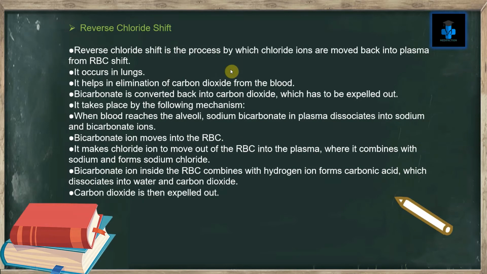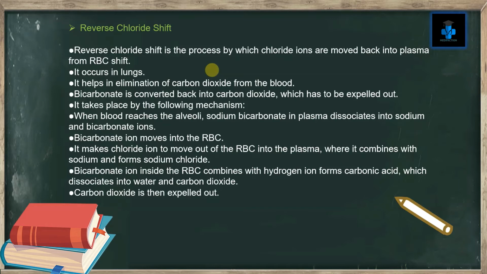Reverse chloride shift. Reverse chloride shift is the process by which chloride ions are moved back into plasma from RBC. It occurs in lungs. It helps in elimination of carbon dioxide from the blood. Bicarbonate is converted back into carbon dioxide, which has to be expelled out. It takes place in the following mechanism.